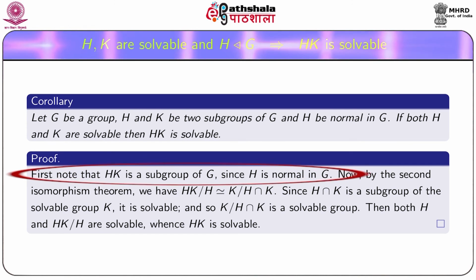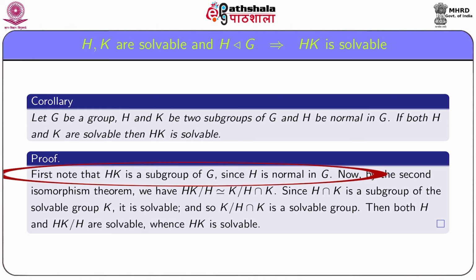First note that H being a normal subgroup of G, the product HK is also a subgroup of G, and so we can discuss solvability of HK.